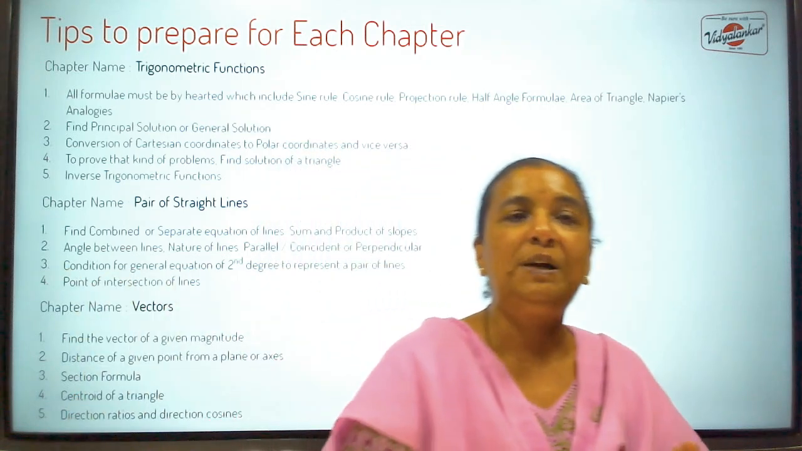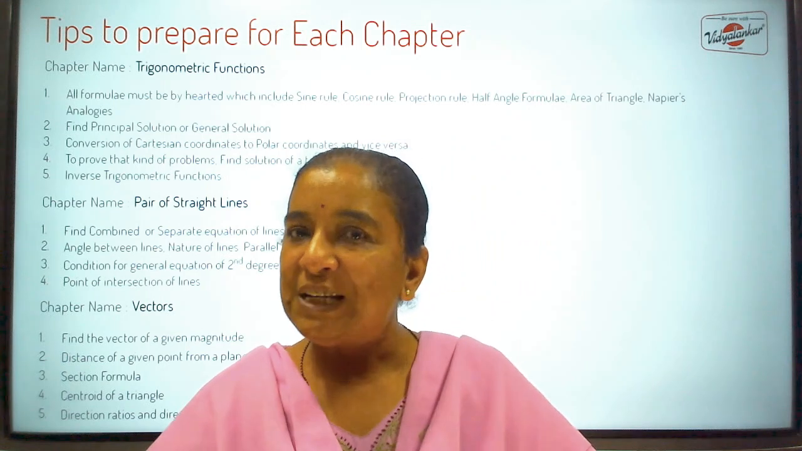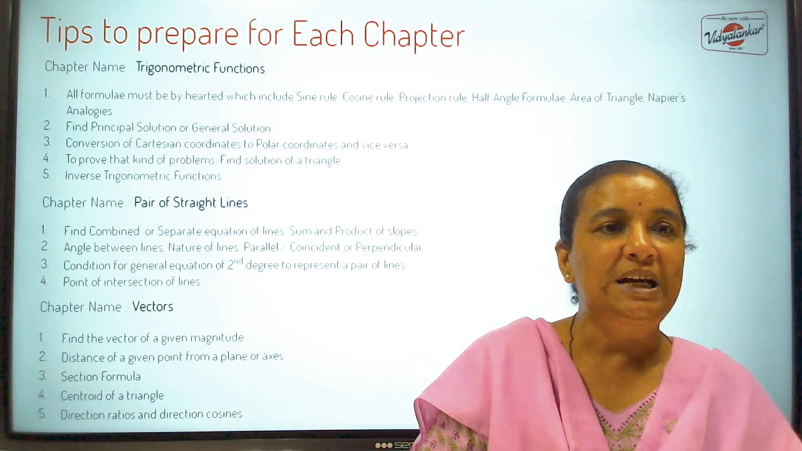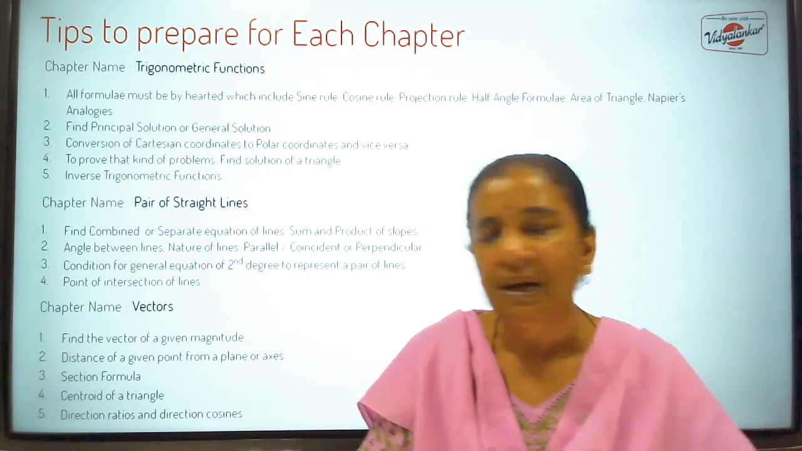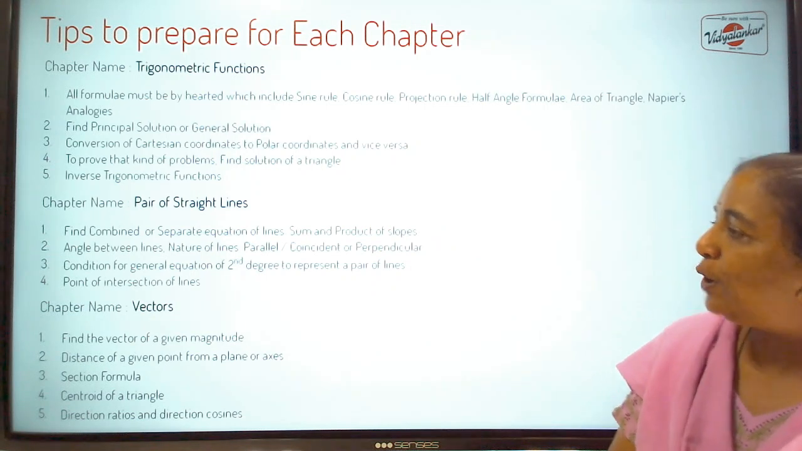So from that you will be able to find out the values of a, b, c and f, g, h, and that you have to use to find the point of intersection of the line. So that formula must be by heart. Okay. So pair of straight lines is not a difficult topic.